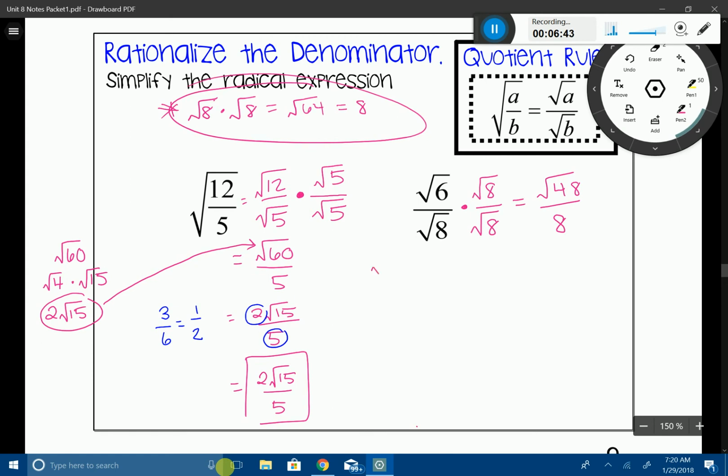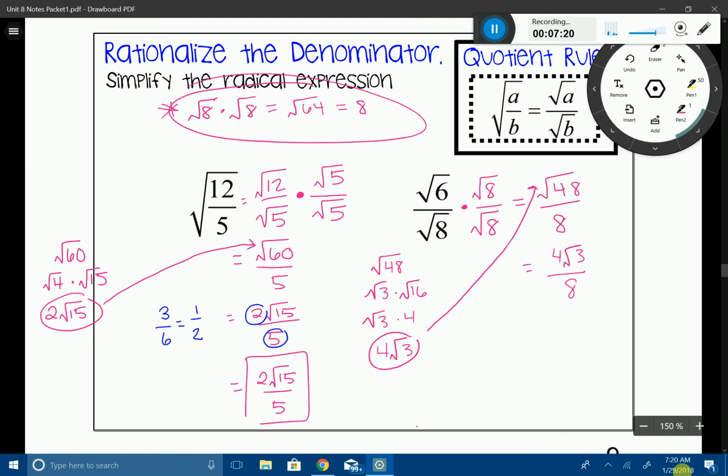Now that we're at root 48 over 8, let's take a little break here and simplify root 48. Go off to the side, and this is where you can go in your calculator and figure out your factors, and you're looking for nice perfect square numbers. So I see that I have 3 and 16 that I can break that into, which breaks into 3 and 4. So when I break that down fully, your answer will be 4 root 3. I'm going to take that number up and replace the numerator. So I'm going to say 4 root 3, and I'm going to divide it by 8.